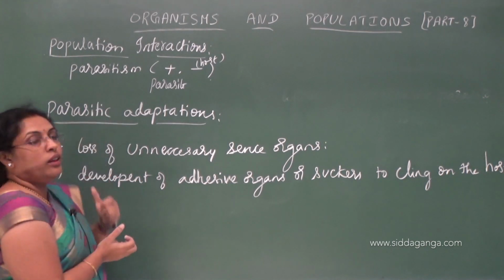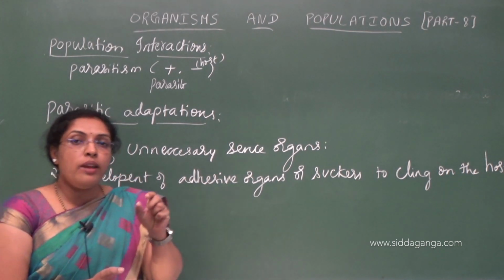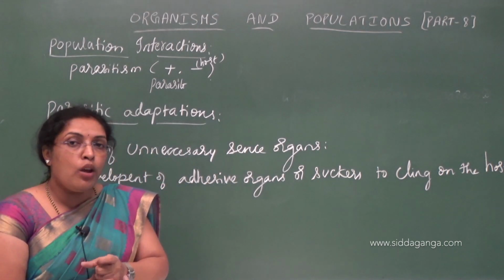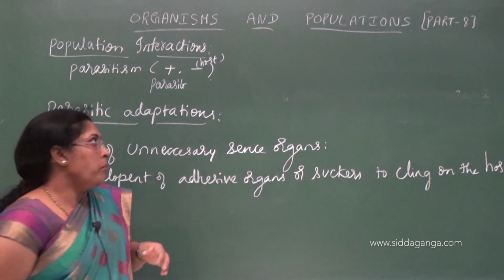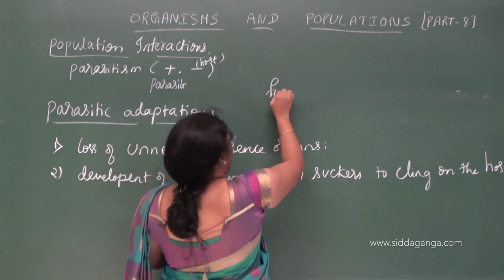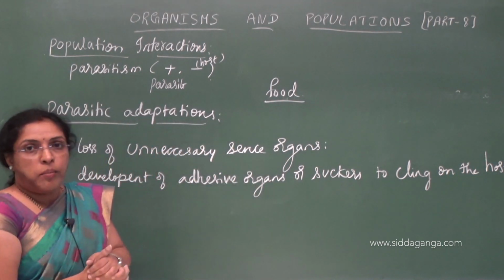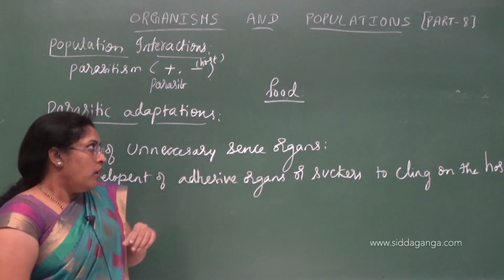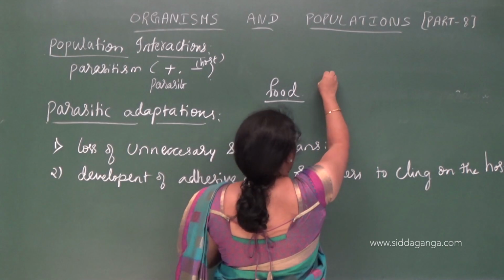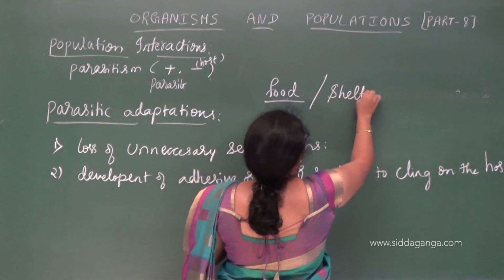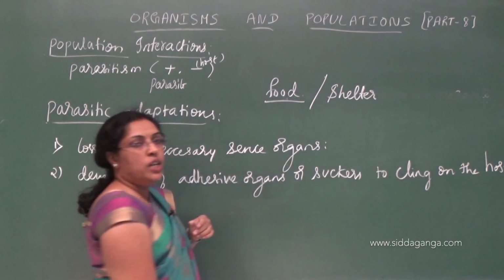So usually in parasitism, the parasites depend on the host either for shelter or for food. Mainly we consider food or nutrition. Parasites may depend on the host either for food or for shelter, understood?